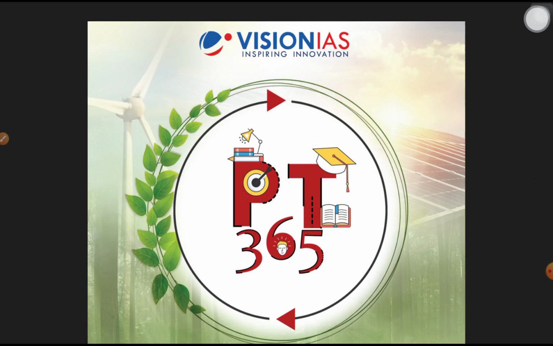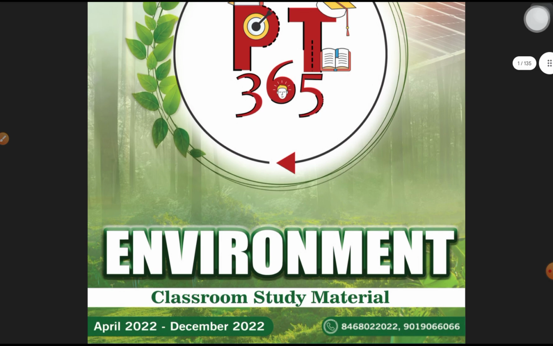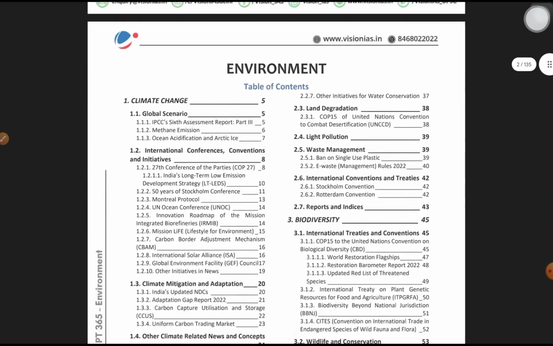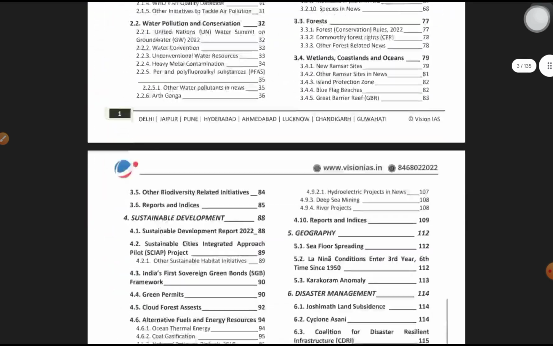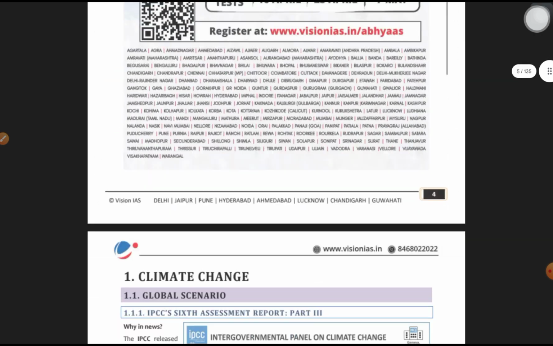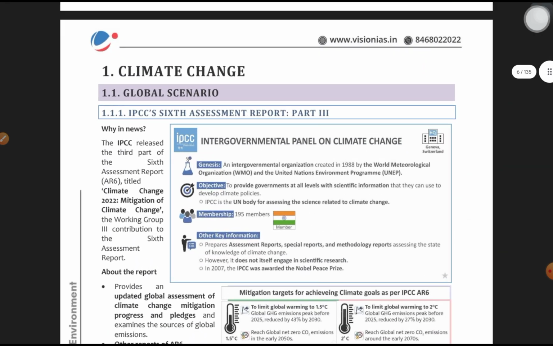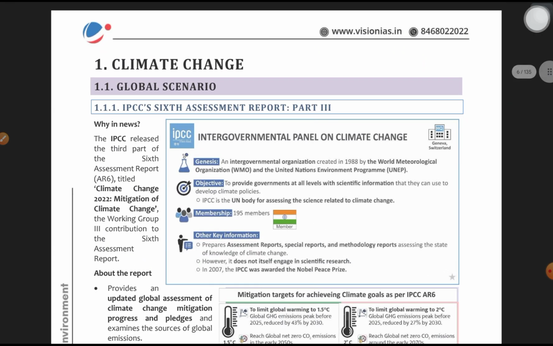Hopefully one could easily score good marks from environment by reading PT 365 environment for 2023. Let's directly dive into it. We will cover PT 365 with the static part also. So climate change. The first heading we are going to cover is climate change.